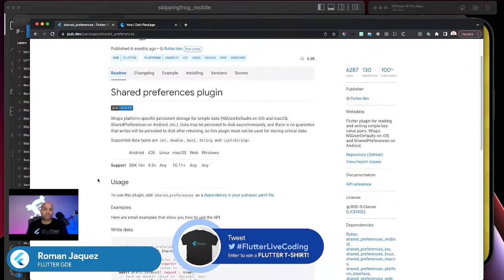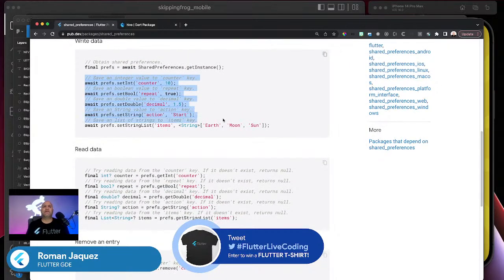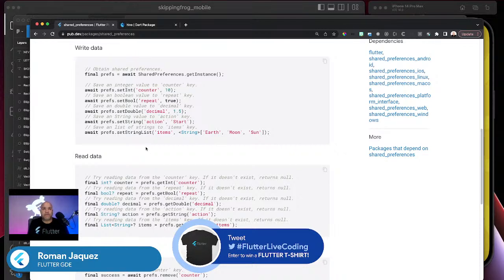So let's start. And if you can see here, with shared preferences you can store very simple values. You can store, for example, just an integer, a Boolean, a list, primitive values pretty much. I don't think it allows you to store a whole object, like a class. Hive does allow that, for example. But in my case, I'm only going to persist just a few small values. I could even do the trick and store a JSON in there. That's something that you can do. But yes, definitely support everybody's choices and whatever you guys want to do in your application.